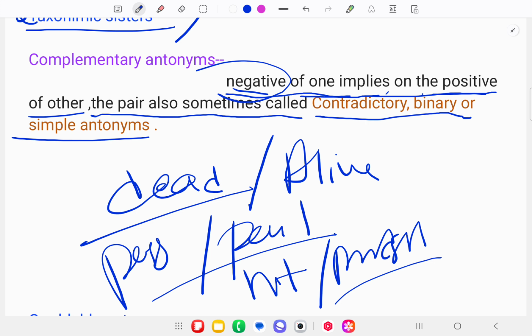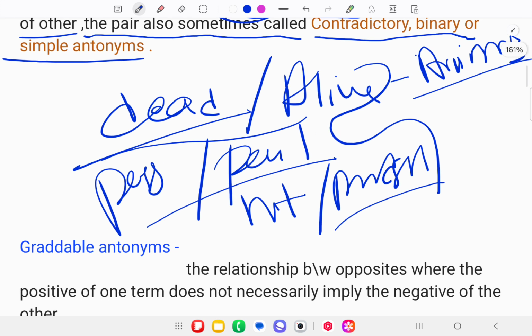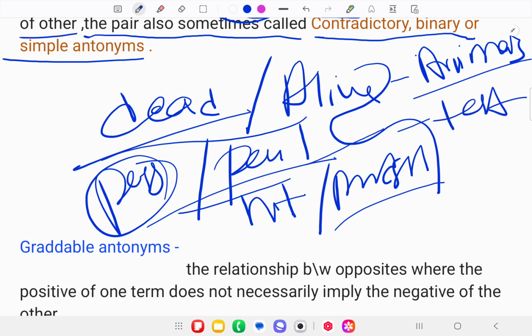So what point do we get here? Dead versus alive: there is a person who is dead, and if we make the complementary antonym of that word, it will be alive, and this comes under living things, in the sense of animals. Next, pass and fail: if a person has passed, the complementary antonym is fail, and this comes under a test. And the last one, hit and miss.